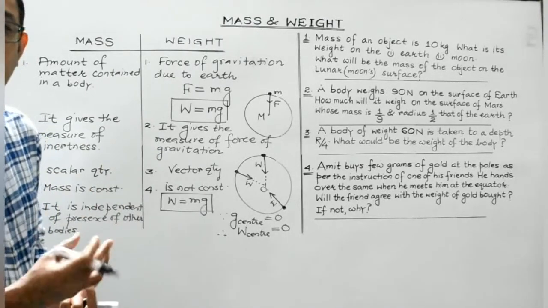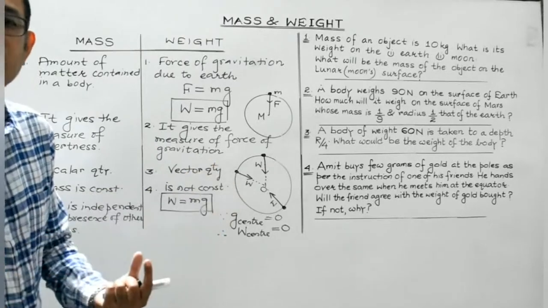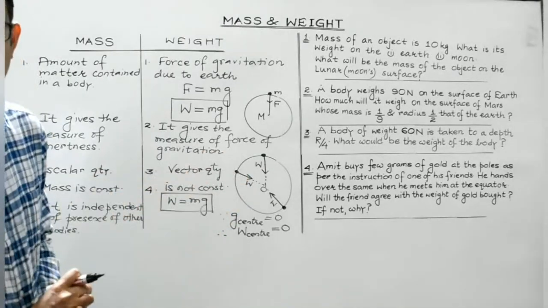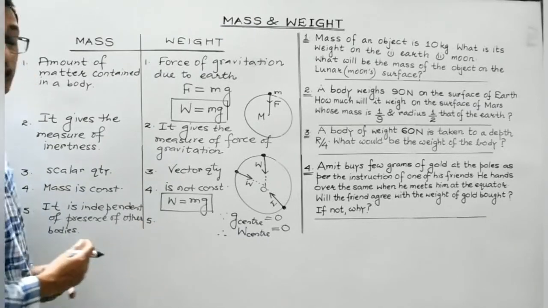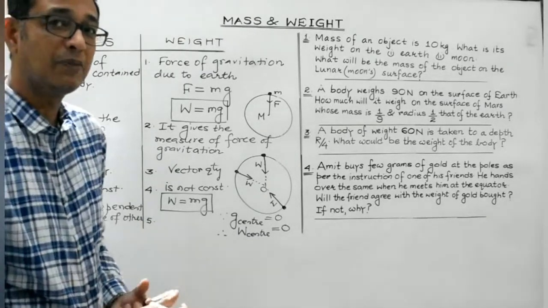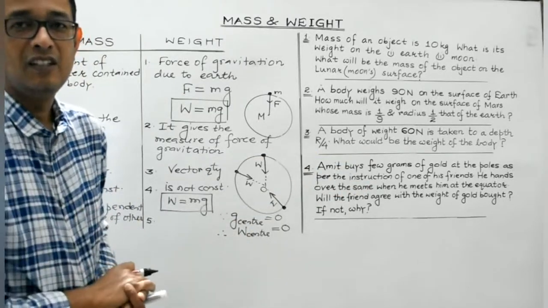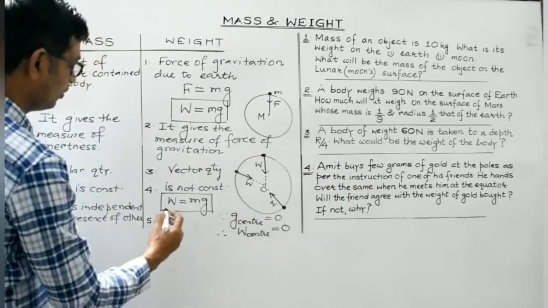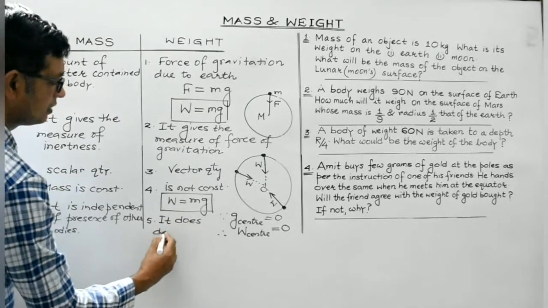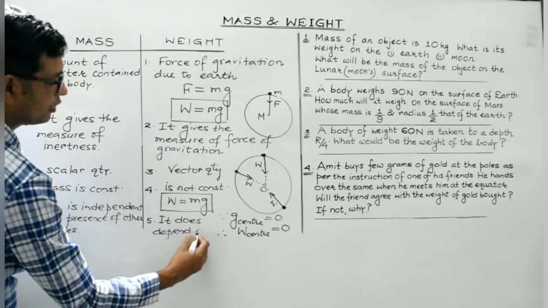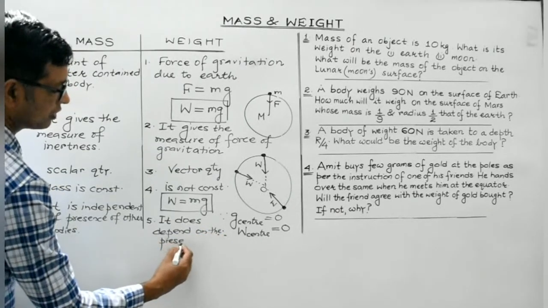As a result, mass of a body is independent of the presence of any other bodies in its vicinity or surroundings. Right? While on the other hand, students, weight of a body does depend upon the presence of other bodies around its vicinity. Understood? So weight of a body does depend on the presence of other bodies.